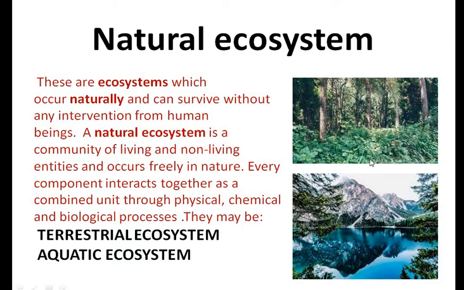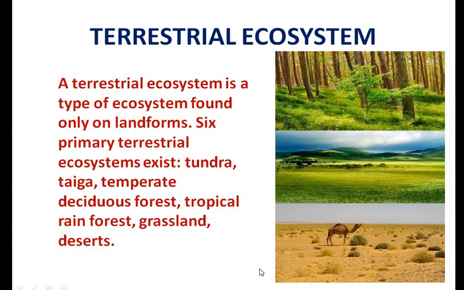They may be terrestrial ecosystems, they may be aquatic ecosystems. The terrestrial ecosystems, as the name suggests, occur on the land. They are majorly of three types, that is forest, desert and grassland.